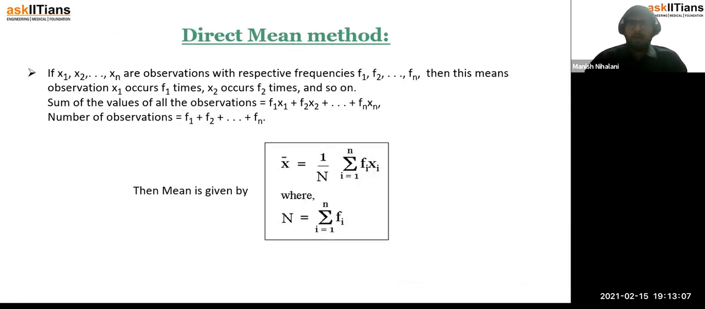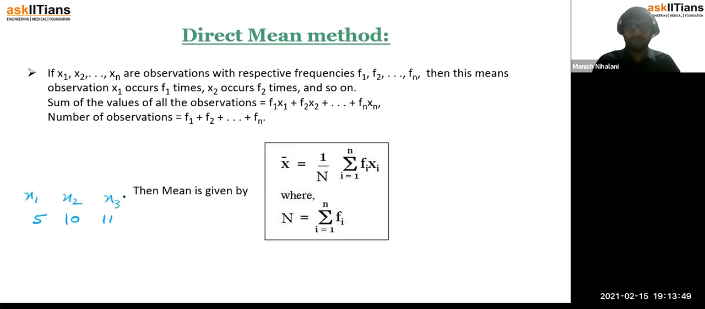It says if x1, x2 and till xn are observations, which means you have n observations. हर एक observation को हमने नाम दे दिया. Let's say it is x1, then the second one is x2, the third one is x3, and so on. Then we also have f1, f2 and fn, which means the first observation x1 is occurring f1 times. मतलब अगर हम let's say 5 is your x1, 10 is your x2 and 11 is your x3. So this is x1, x2 and x3.